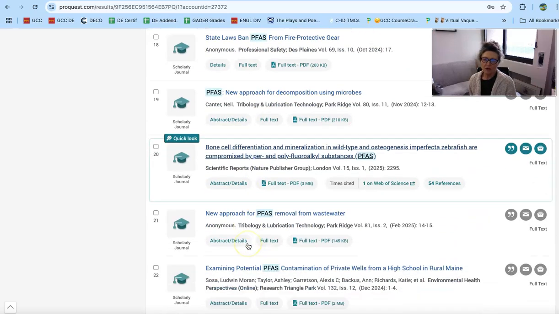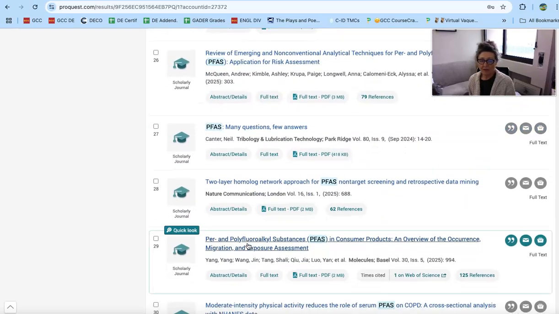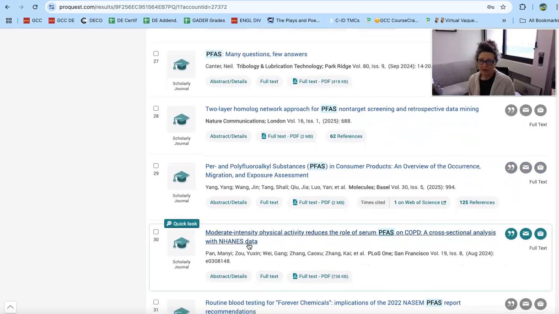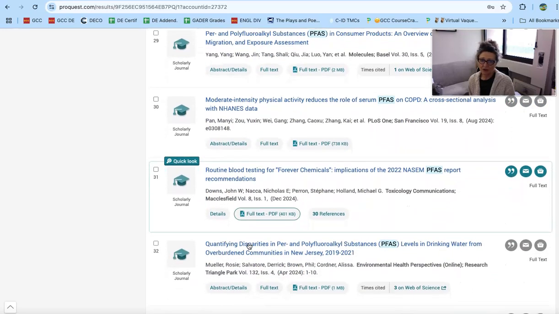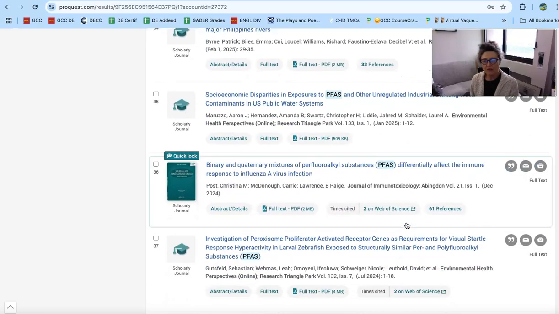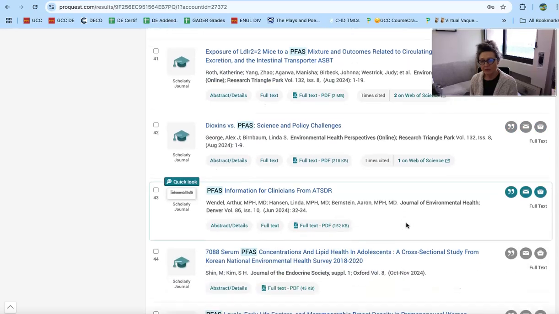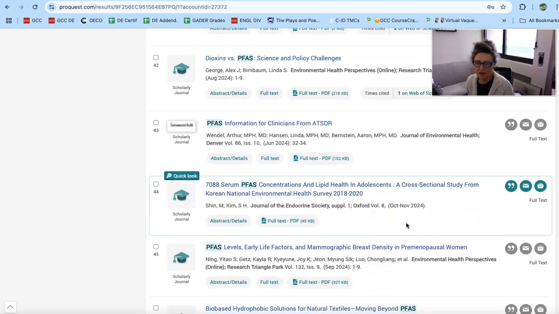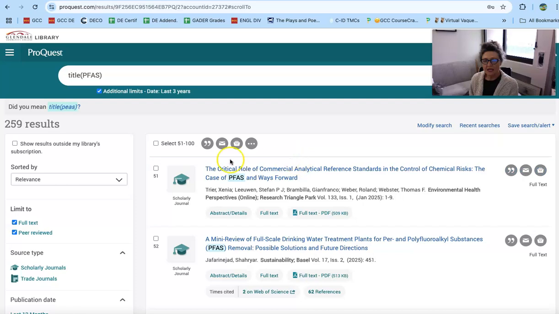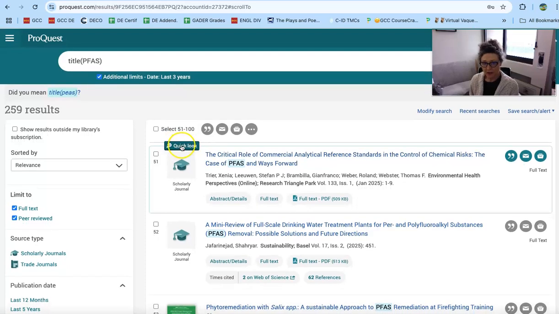You would read through a good number of these article titles to see what you find, what might be interesting for you to examine now that you're halfway through Exposure. Routine blood testing for forever chemicals, that's something we're learning about in Bilot's book. Read through the titles to decide which one of the articles you're going to represent in your assignment, in your submission. And along with reading through the titles, one of the things that you can do if you find a title that seems interesting to you is to click on Quick Look.